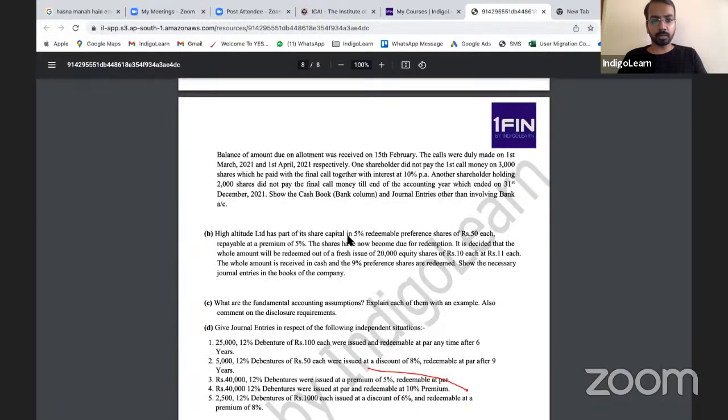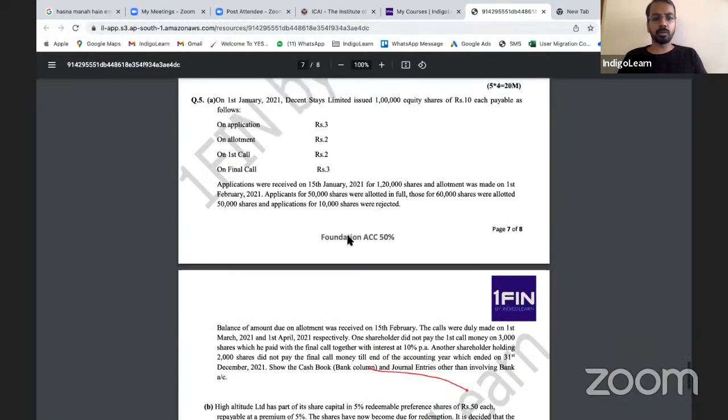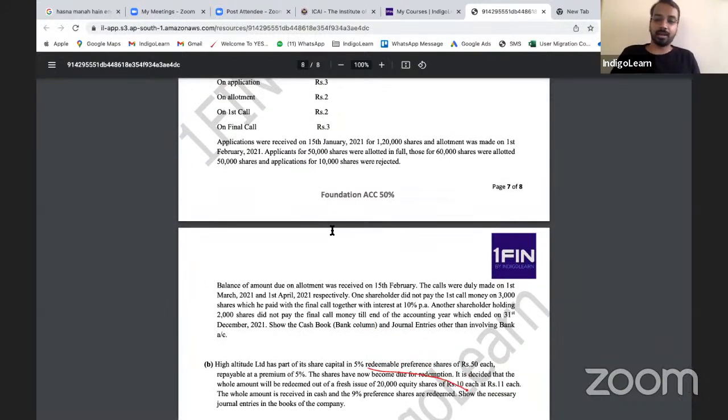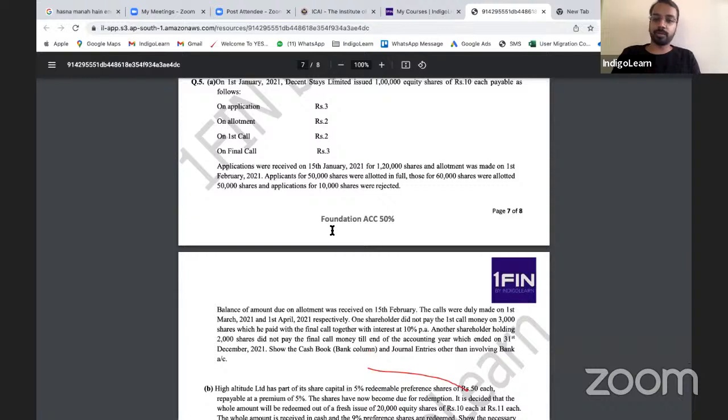Which one was that? This one, right? Question 5A. Yes, sir. So what is the specific doubt in this? It was complicated. Okay, let us try to simplify this and break down how we can solve it in the exams. Our mock test papers are generally set at a higher standard than what will be tested in the exam, so that you are prepared. Don't get scared with the toughness of the paper.